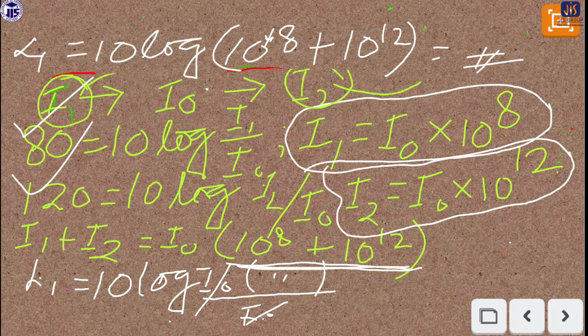There may be numerical problems from the threshold limit, and from the decibel also you can expect such problems.